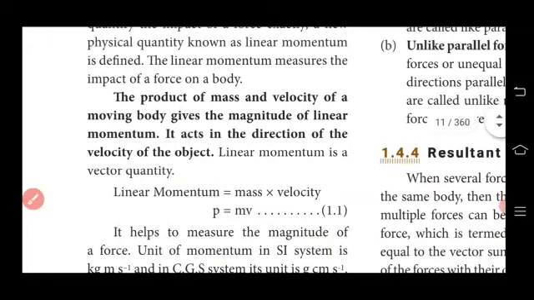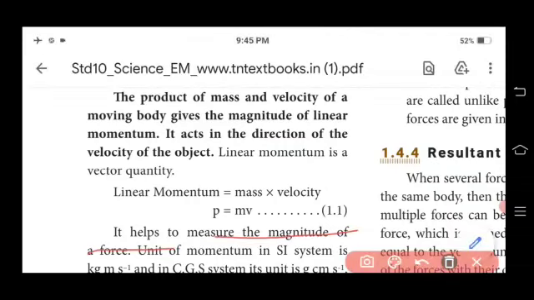Linear momentum equals mass into velocity. Product means multiplication. So linear momentum equals mass into velocity. The symbol for linear momentum is P equals m into v, where m is mass and v is velocity.